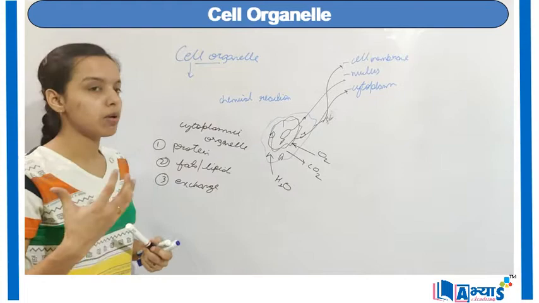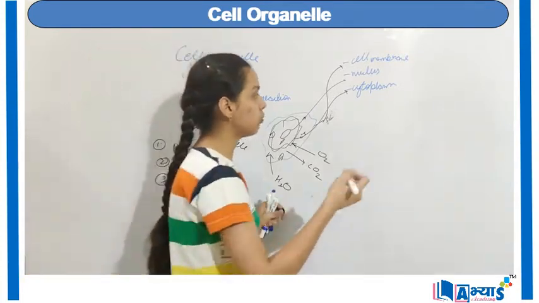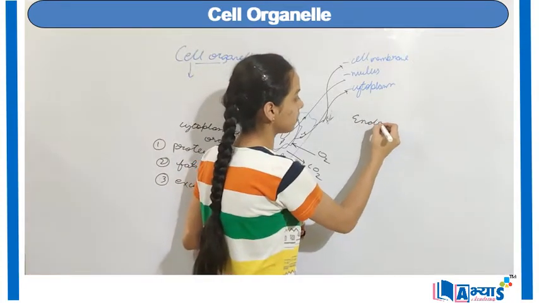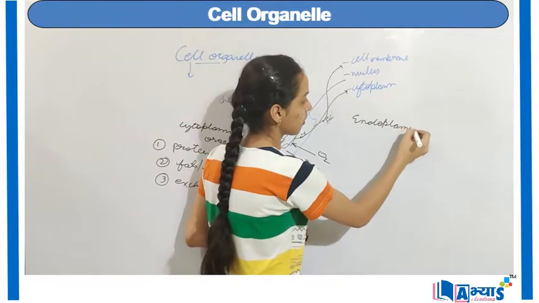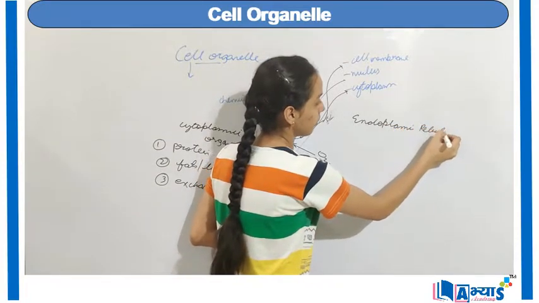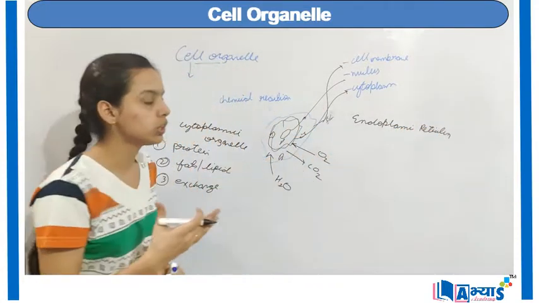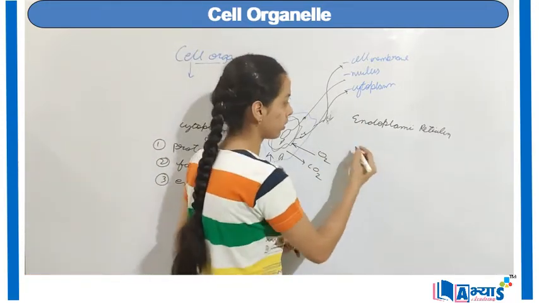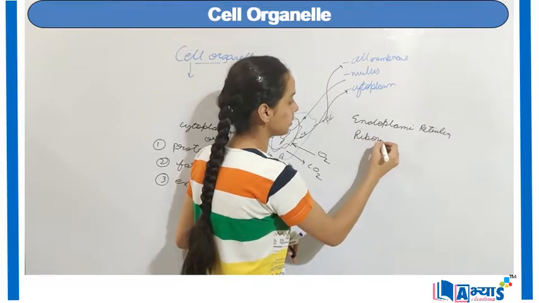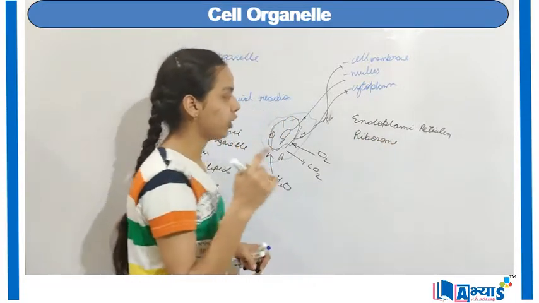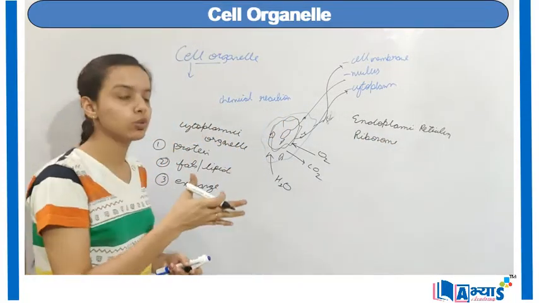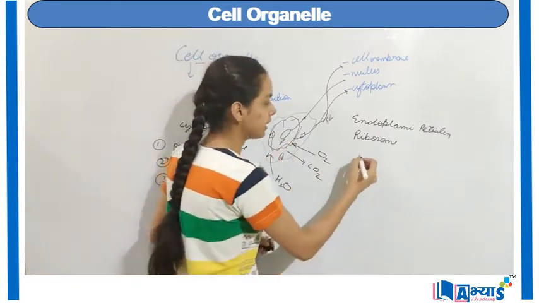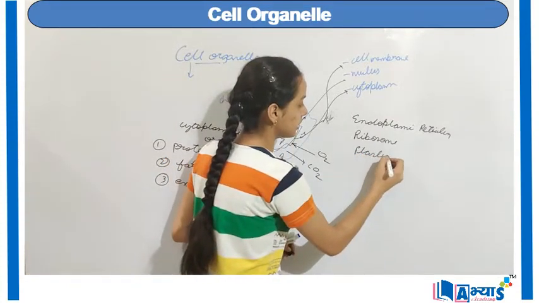Now let us write some of these organelles. The most important is the endoplasmic reticulum. Basically it is used for the development of proteins. It is attached to another organelle that is known as the ribosomes. So we can say that the endoplasmic reticulum is attached to the ribosomes. Then we also have plastids.